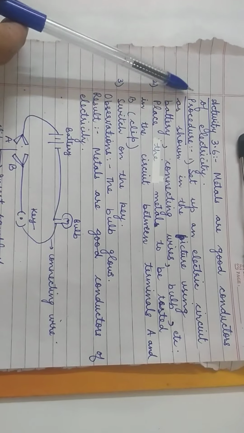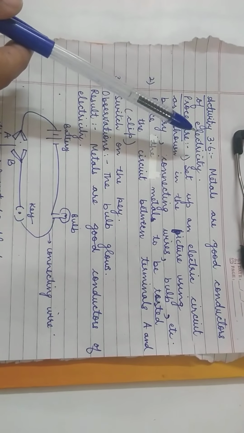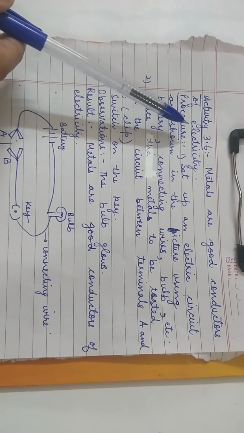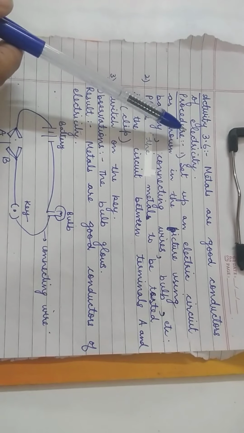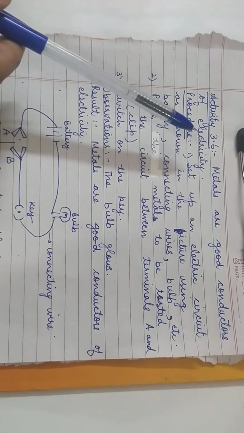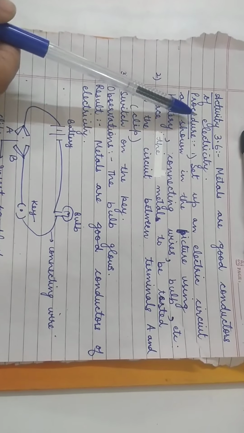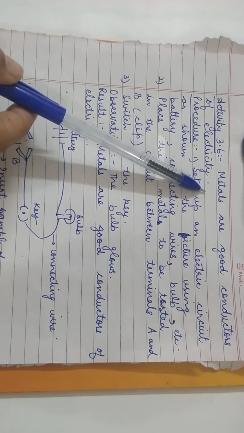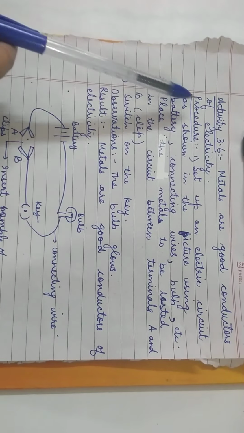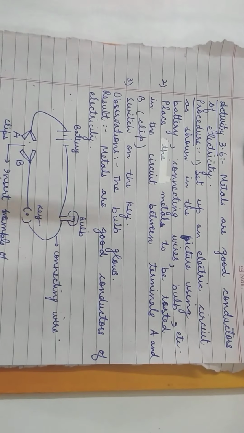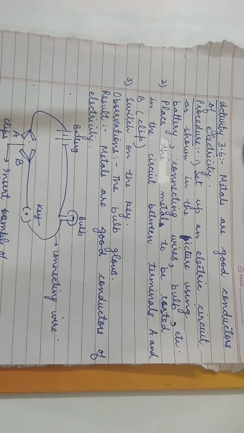Okay, next activity 3.6. Children, I am going by the same numbers which are written in your NCERT book. This is very essential because this activity can also come in the exam. Now this activity, the aim of this activity is to show that metals are good conductors of electricity. The last activity was metals are good conductors of heat.